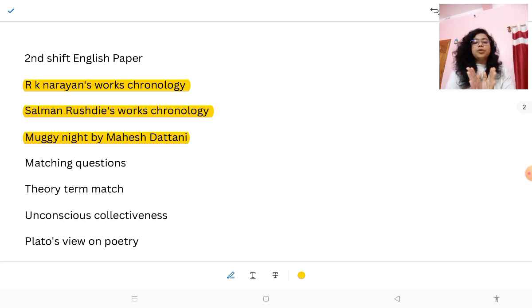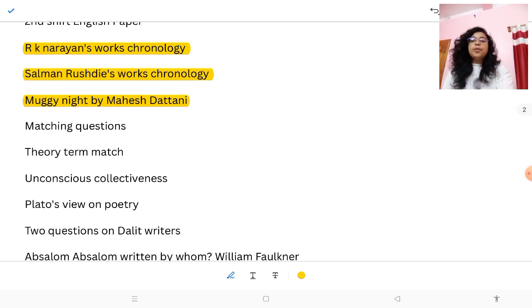Matching questions are a little good because you can score good marks if you know one or two works with their writers. Magi Night was in the options. It was a matching question.